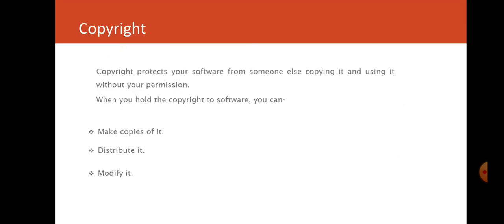The next is copyright. Copyright protects your software from someone else copying or using it without your permission. So when you hold the copyright to a software, you can make copies of it, distribute it and modify it.